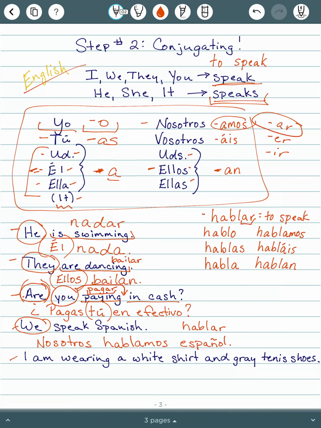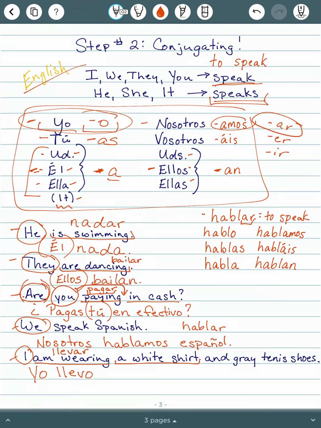All right, last example. I am wearing a white shirt and gray tennis shoes. So we're putting a whole lot of information together, stuff that we have learned from this chapter and previous chapters. So first things first, our subject, I. So we know that I is yo. Am wearing is my verb phrase. To wear is llevar. So I'm going to take off my AR. Yo goes with O. So llevo.